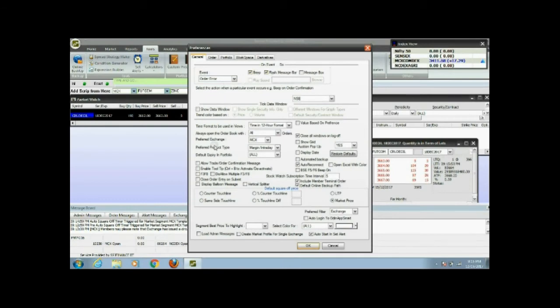As I have told you, the ATP line is one of the points to be remembered. If it is below ATP, we can go for the sell position. If it is above ATP, we can go for the buy positions.